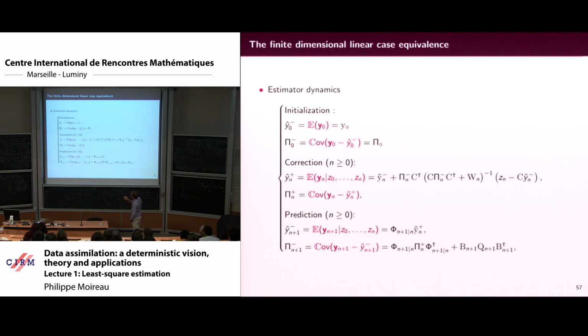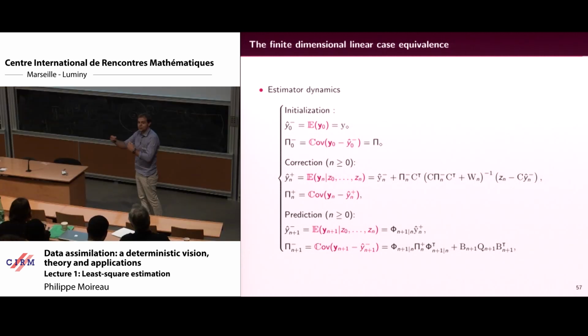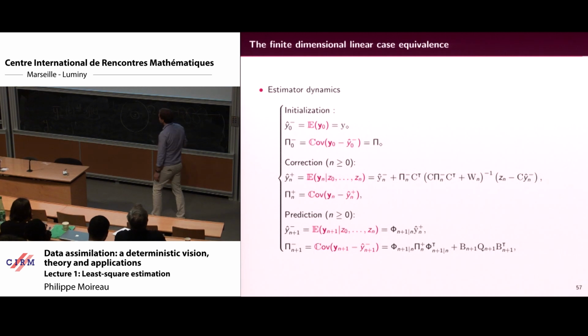And the covariance operators are exactly covariance operators. Then the correction corresponds to the estimated y when you use the observation up to time n, and the prediction is where you predict n plus 1 up to time n also. So you have this kind of splitting: using the observation up to time n, then you predict, then you reuse the new observation. That's why the splitting appears.